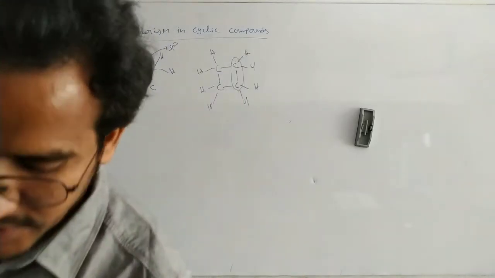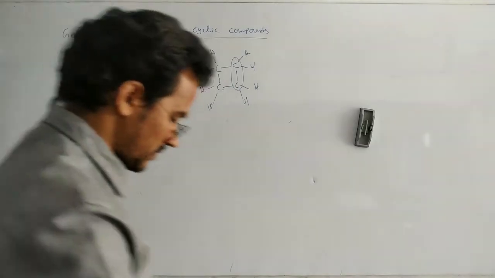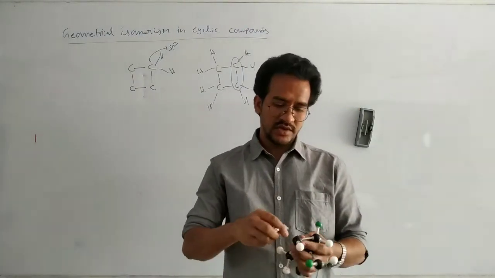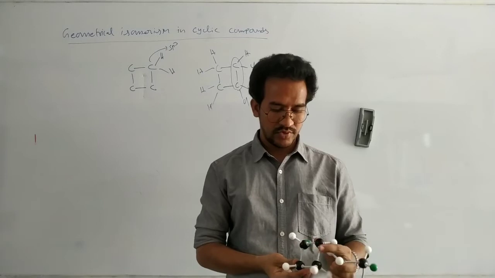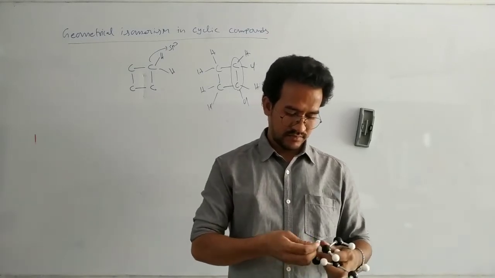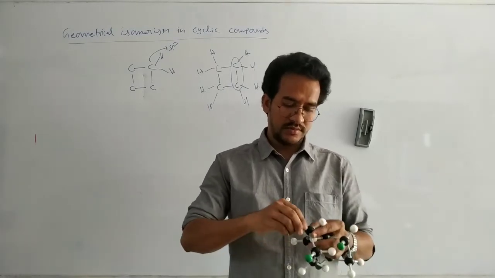Suppose you change these positions. See this one, it is a 1,3-dichlorocyclobutane.